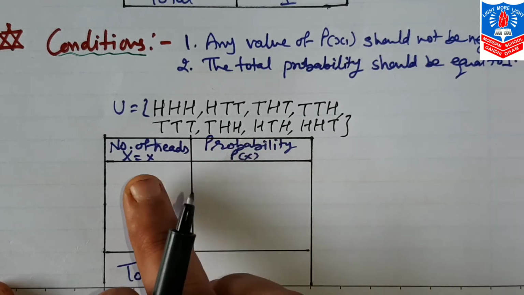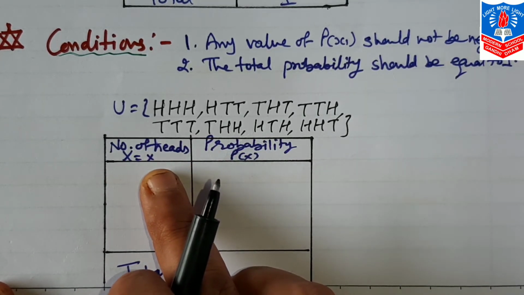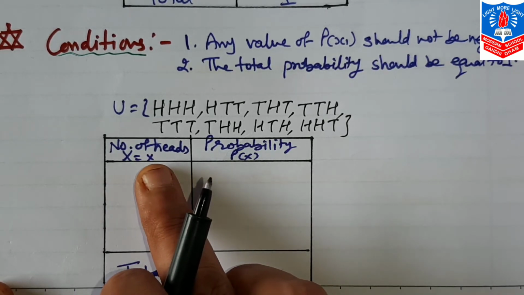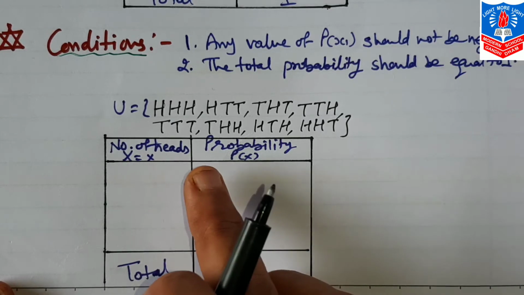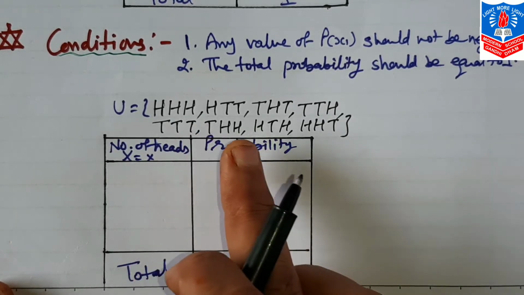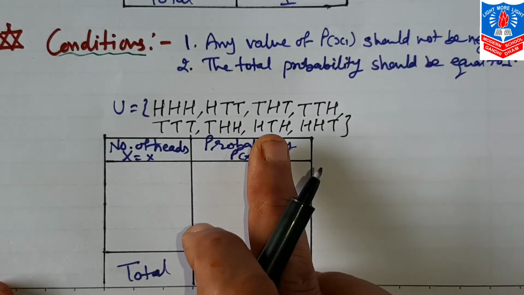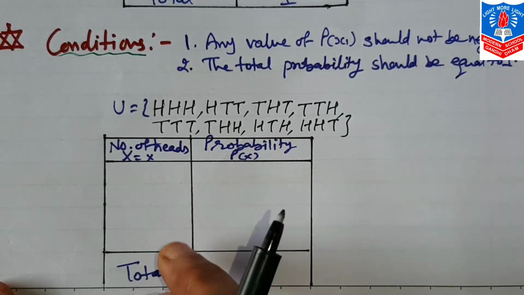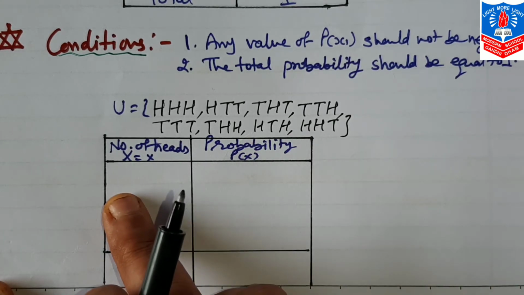So here the number of heads is given in the question clearly, that is the random variable x. Now here not a single head, 1 head, 2 heads and maximum 3 heads. So this we convert into real numbers.